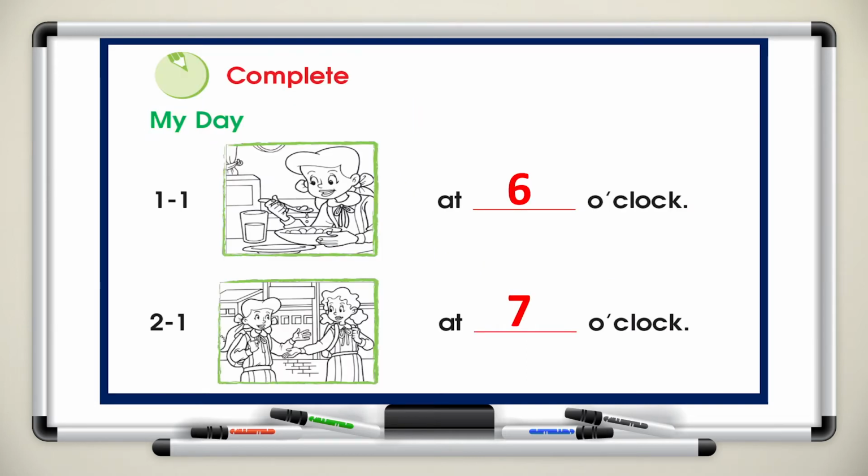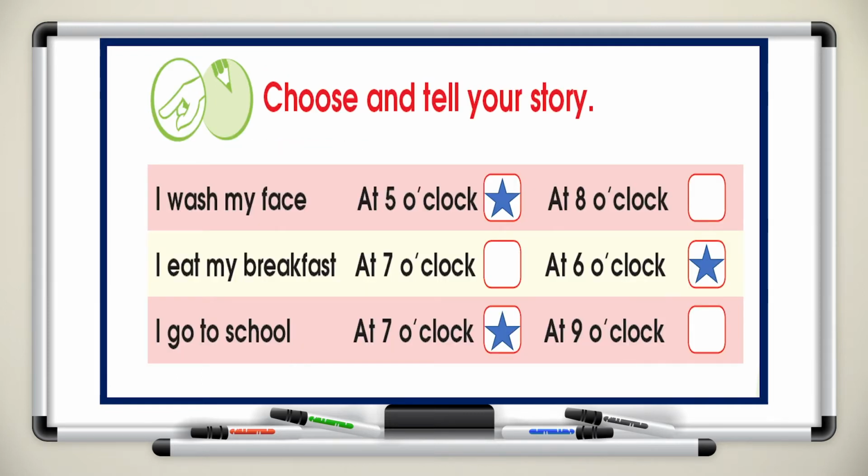Next, let's move on to complete. My day. Number 1. Look at the picture. Haya eats breakfast at 6 o'clock. Number 2. Haya goes to school at 7 o'clock. Alright, boys and girls, let's move on to choose and tell your story.